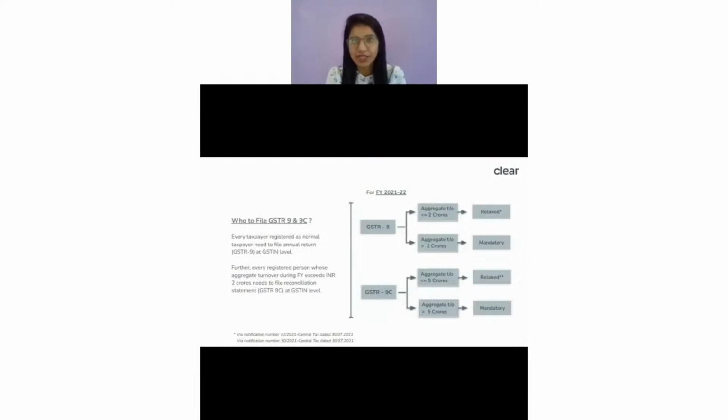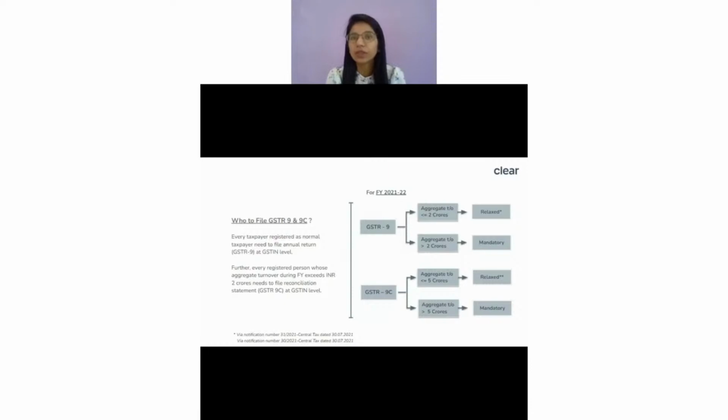When it comes to GSTR-9, if your turnover is up to 2 crore, then it's optional. That means you don't have to file GSTR-9. Only when your turnover exceeds 2 crore are you required to file GSTR-9. Now, when we talk about GSTR-9C, the limit is 5 crore. If your turnover is more than 5 crore, 9C becomes mandatory. Otherwise, it's optional. You can always skip it if you don't want to file GSTR-9C. So this was all about applicability.